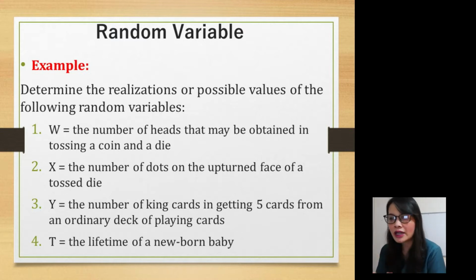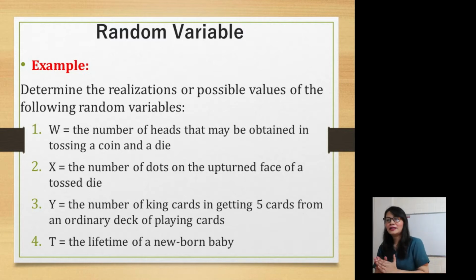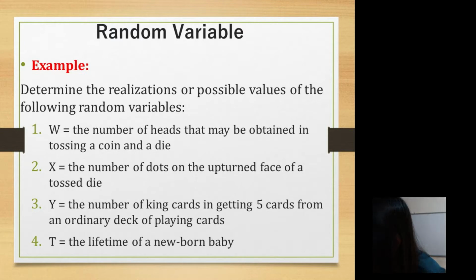Next, the lifetime of a newborn baby. So what will be the possible values? I think 1 to 90. Why is it 1 to 90?